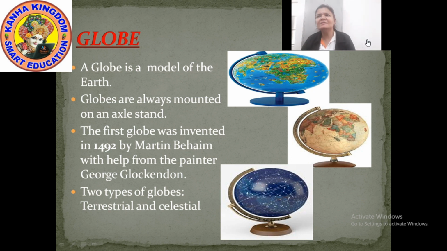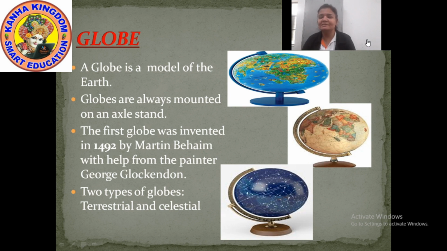Okay? Now you all must have seen only one globe. But there are two types of globe. These two types of globes are the terrestrial globe and the celestial globe. Now what is a terrestrial globe? Terrestrial globe shows you the land masses and the water bodies. You can see here in the second picture the globe which is brown in color. This terrestrial globe shows you the land masses, or the landforms you can say, and the water bodies.